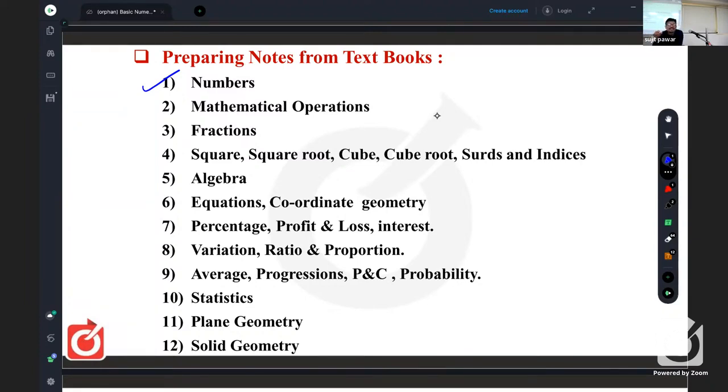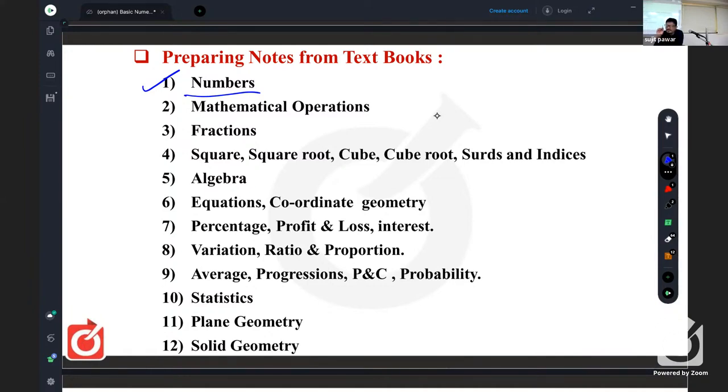Then in 7th standard, they have given rational numbers. That is the next part after integers. In 8th, they have given rational numbers and irrational numbers. And in 9th, they have given real numbers. That means rational and irrational numbers together are called real numbers. So that is the complete number system you can prepare. Is it clear? What should have been the sequence?